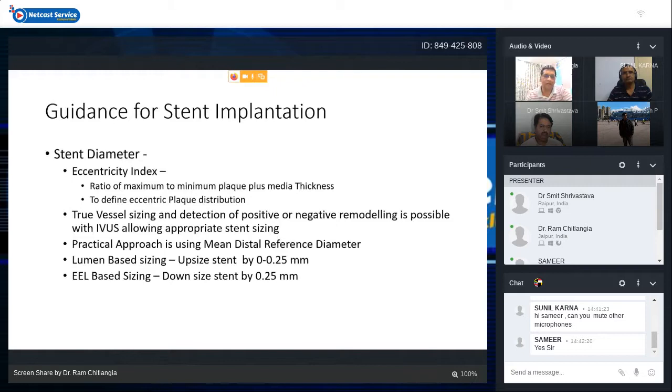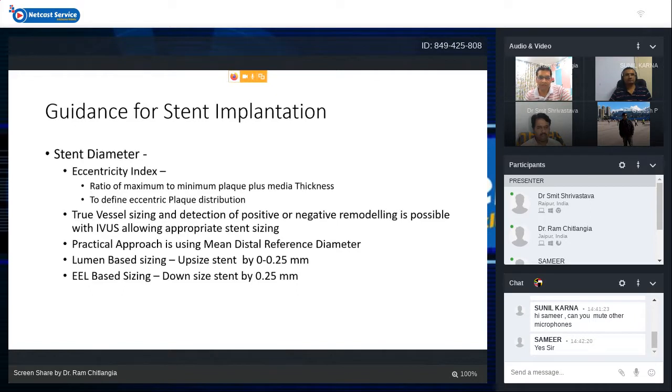There can also be an eccentricity index regarding choosing a stent diameter, that is the ratio of maximum to minimum plaque plus media thickness, and it is to define the eccentric plaque distribution. True vessel sizing and detection of positive and negative remodeling is also possible with IVUS, and the most practical approach is to use the mean distal reference diameter,